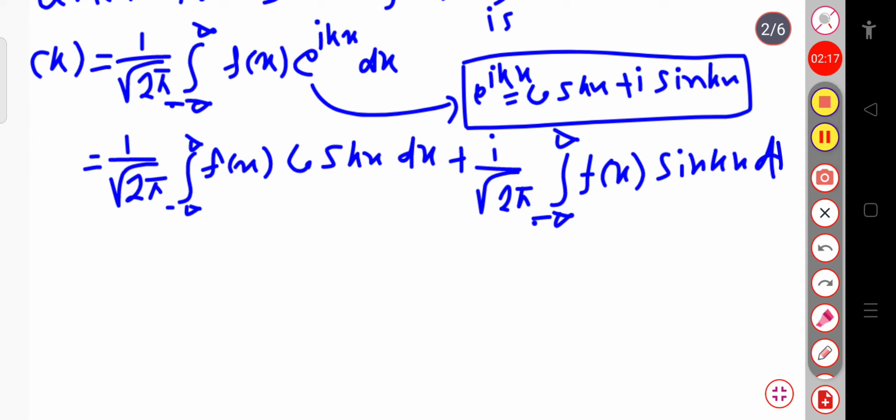We have just substituted the value of exponential ikx as cos kx plus i sin kx and separated these two terms.